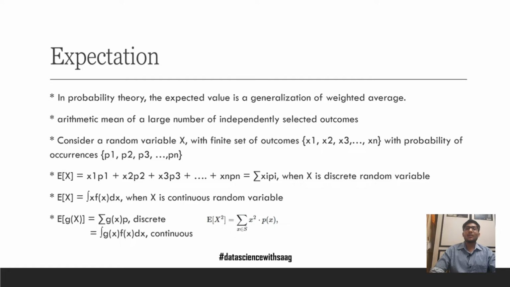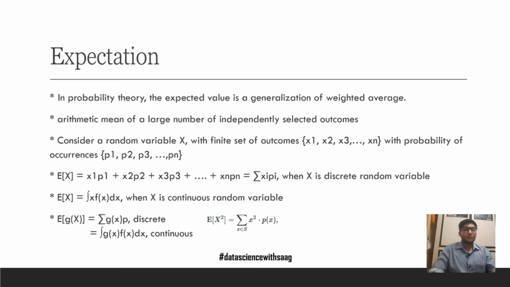No, we are not talking about all those expectations. What we are talking about here is a weighted average, or the generalization of weighted average. We know that the one specific weighted average is the mean. However, we are talking here about the generalized weighted average where the weight might be different for each of the possible values in the set. In the mean, each value in the set has the weight 1, or the same weight. Arithmetic mean of a large number of independently selected outcomes.